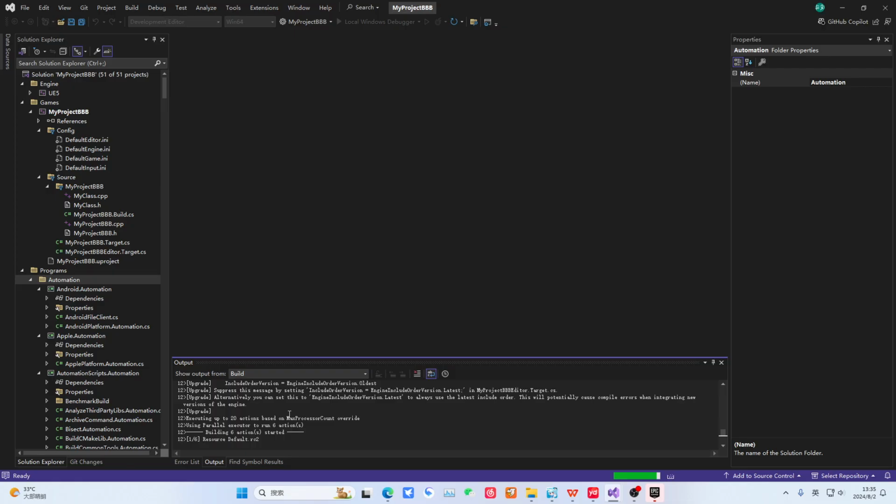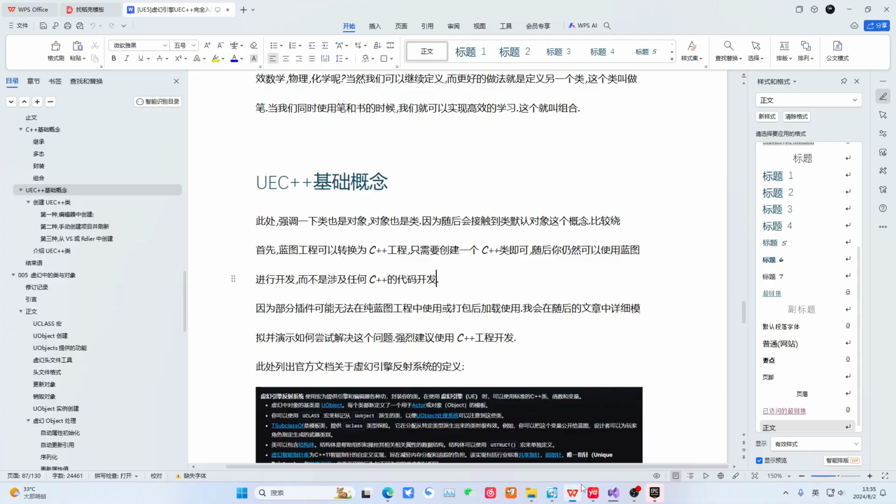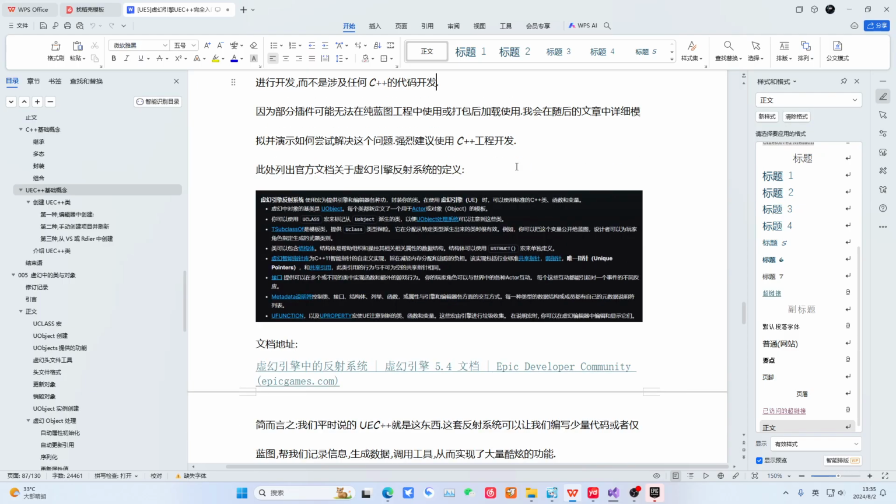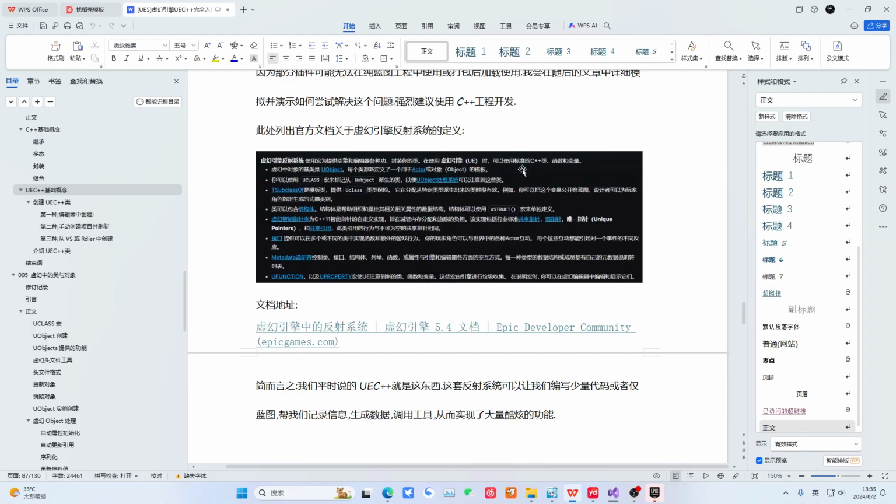This might be a bit slower. Let's continue looking at our document, okay? So, first, let's talk about the Unreal Engine's definition of the reflection system. Actually, let's first understand it simply, in plain language.